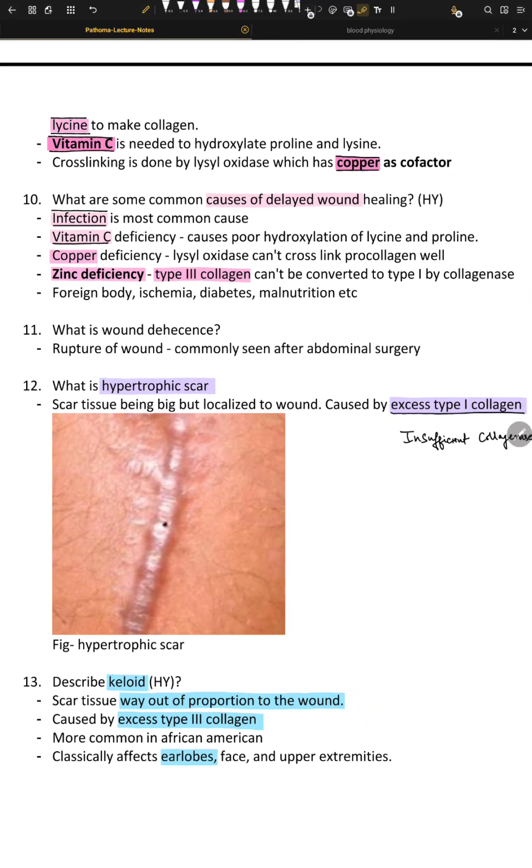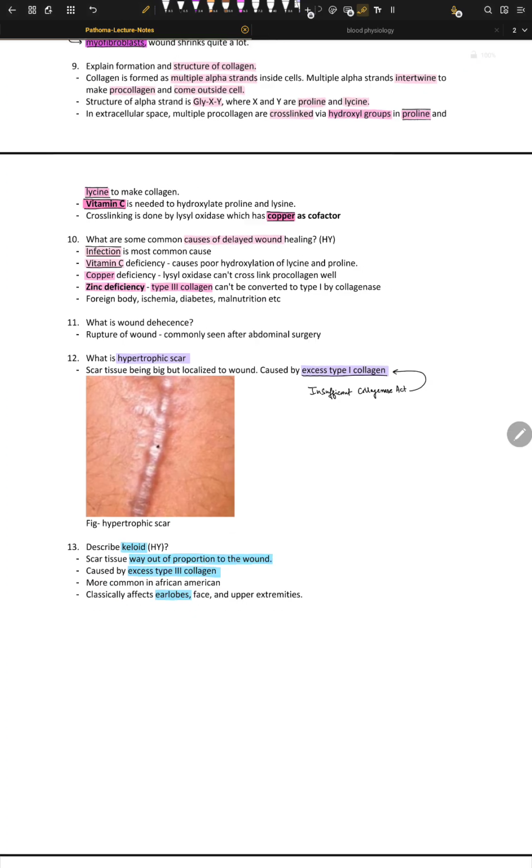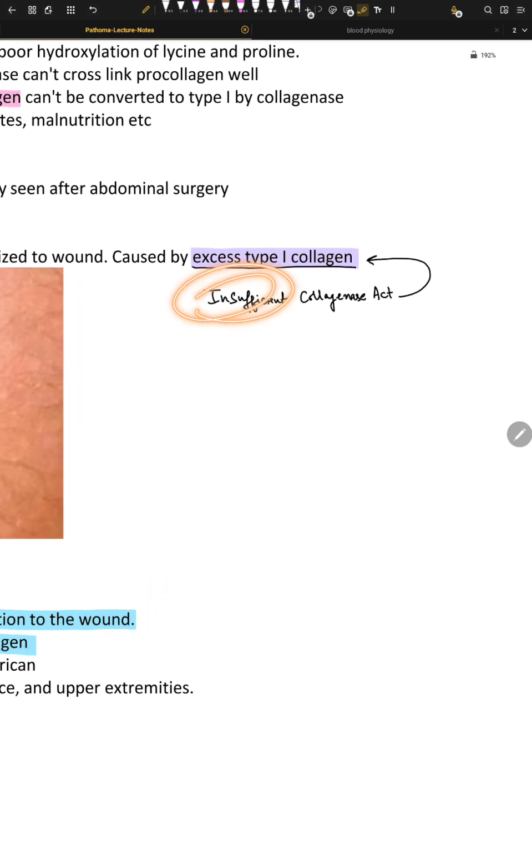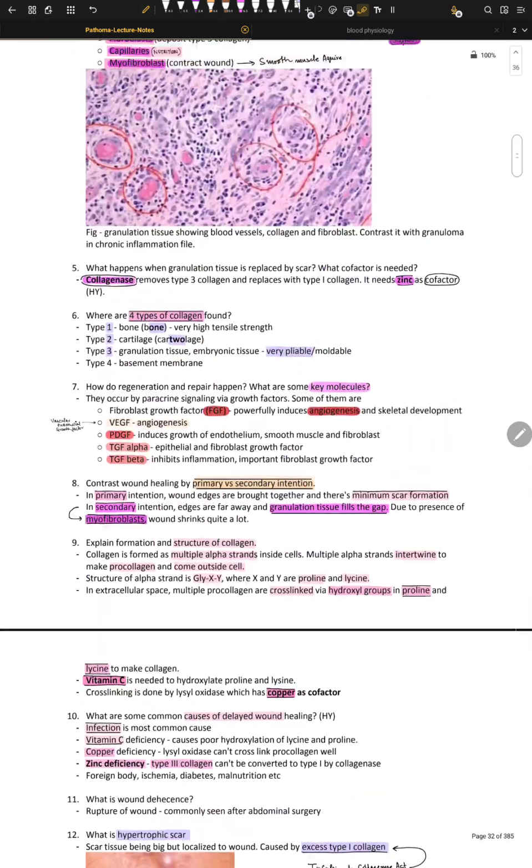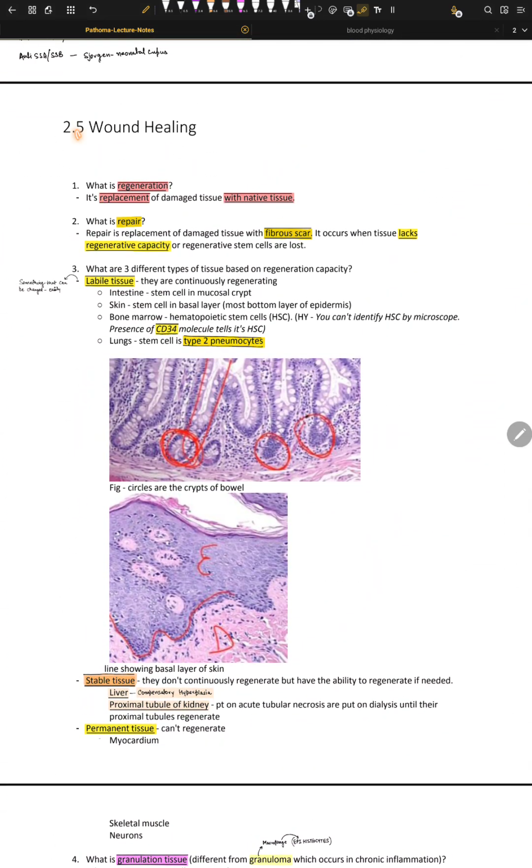Or we can have zinc deficiency, or some sort of low oxygen situation. So all of these reasons will result in insufficiency of collagenases. So that was the whole concept about wound healing.